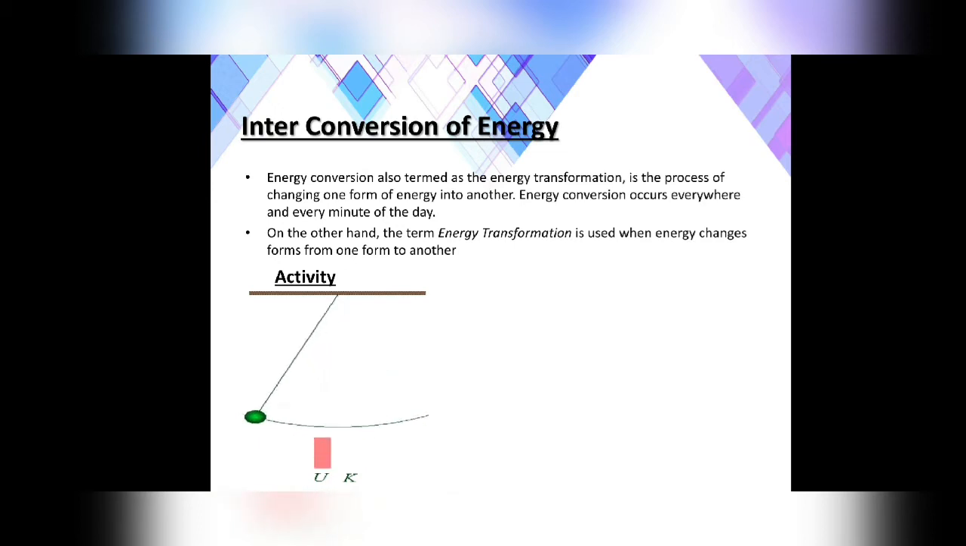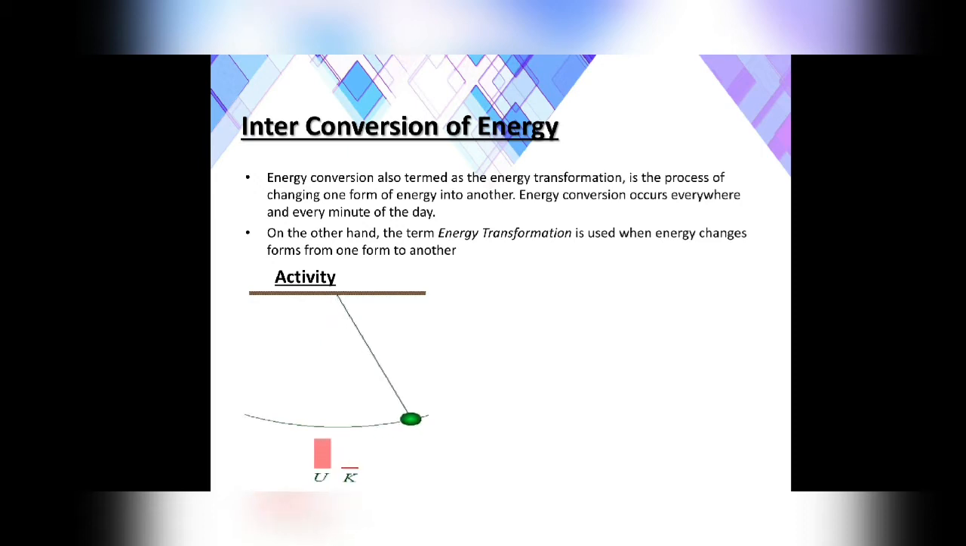You can see here a pendulum. In this pendulum, when the pendulum goes to the extreme positions, you can see U is increasing. What is this U? U is the potential energy and K is the kinetic energy. As the pendulum is going to the extreme positions, the U increases, meaning the potential energy increases, and as the pendulum is coming down, the kinetic energy is increasing, and when it reaches the mean position, its kinetic energy is maximum while the potential energy is 0.